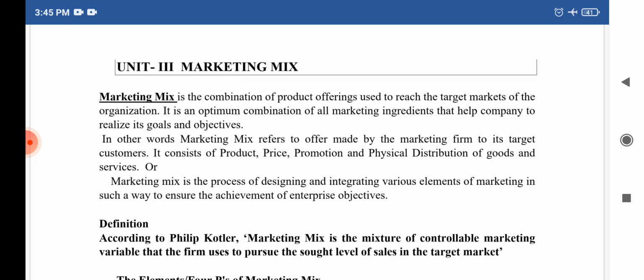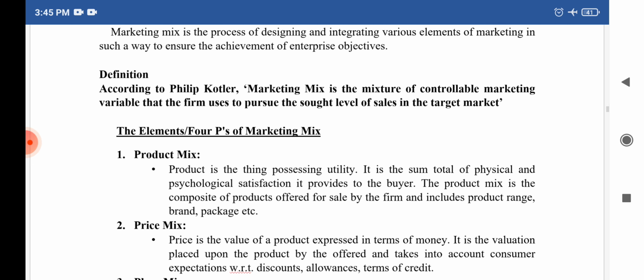There are, as I said, various variables in marketing. Those variables are called elements in the marketing mix. So variables of marketing are also called elements of marketing or 4Ps of marketing mix. In marketing mix, we take into consideration 4 elements, and those 4 elements are called the 4Ps of marketing mix. Very important from exam point of view.